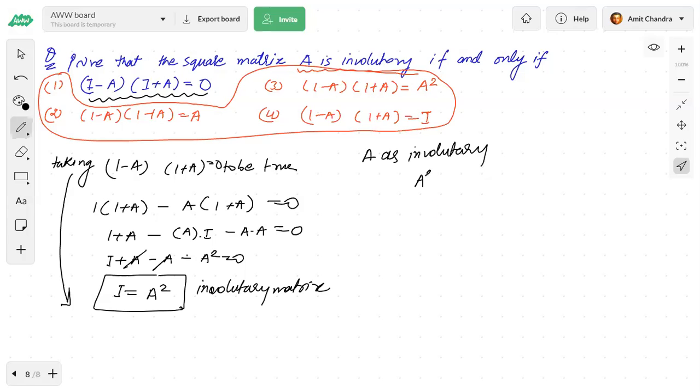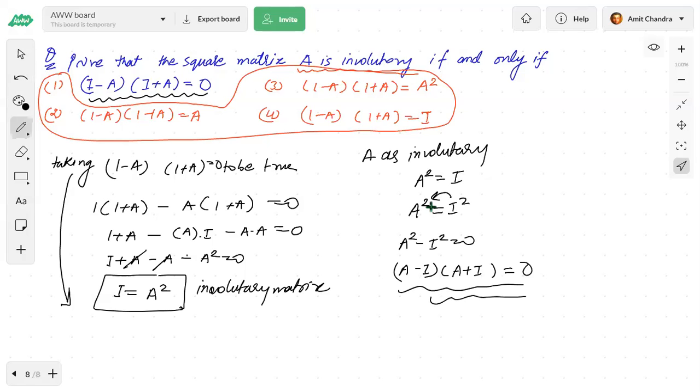involuntary means a square is equals to I, right? So we can write a square is equals to I square also. I can take I square here. So this is a square minus I square is equal to 0. So here we can take a minus I into a plus I. So this is equals to 0 also.